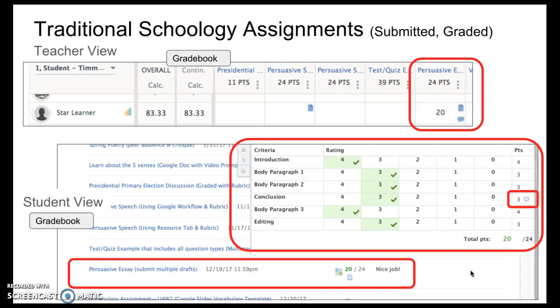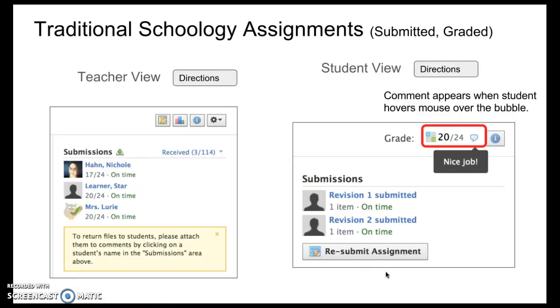Then when you go into the gradebook, the teacher will go over to Star Learner, and they will see the score and a little link where they can click into the assignment as well as see the comments that they have posted. The student sees similar things. They see a link to the rubric. If they click on that, the rubric pops up, and now they can click on this little speech bubble and see the comments that have been posted. They also see the overall comments that appear right down here at the bottom. So the student gets much better feedback when they go to the gradebook than they do within the assignment. However, they don't see the markup on the text itself.